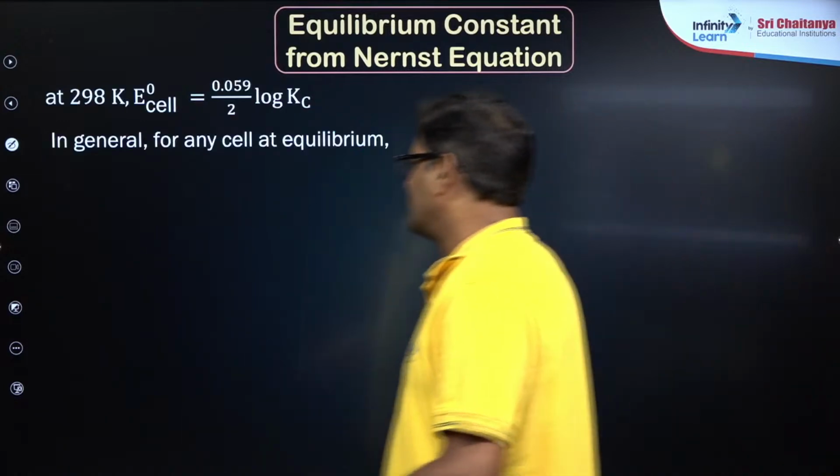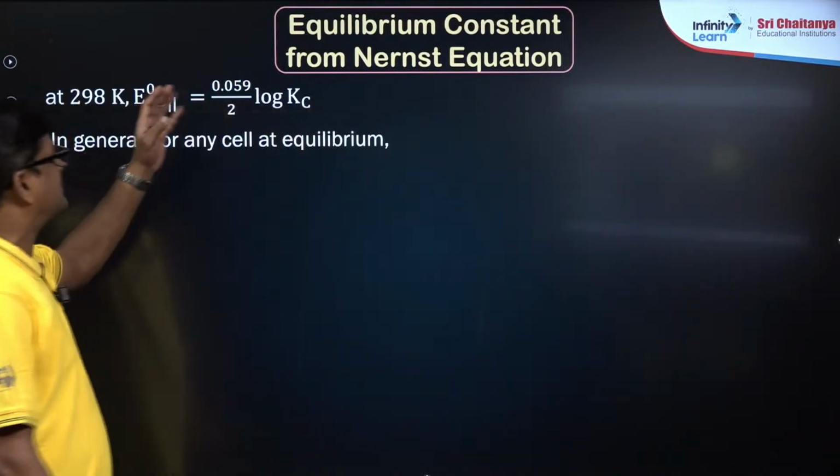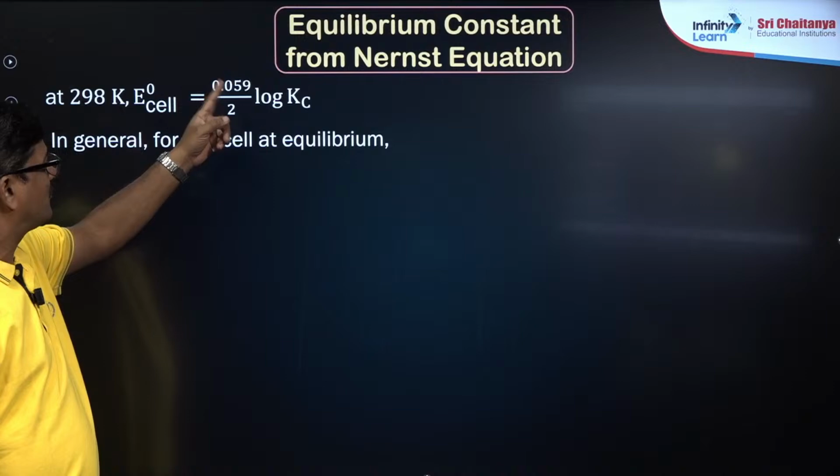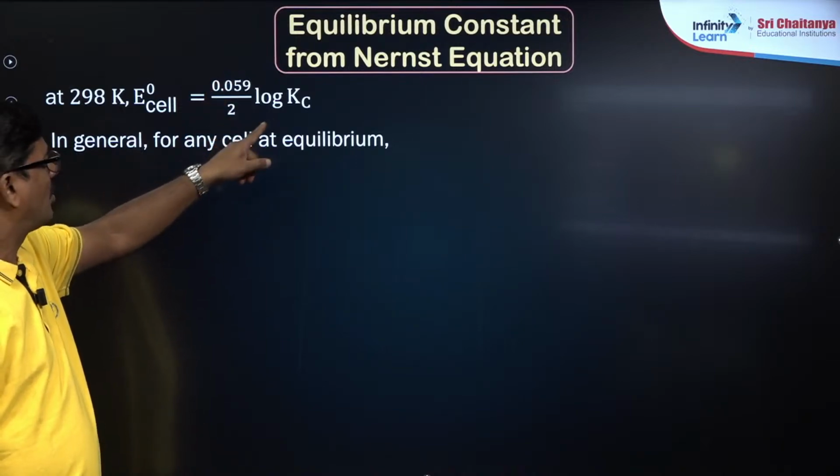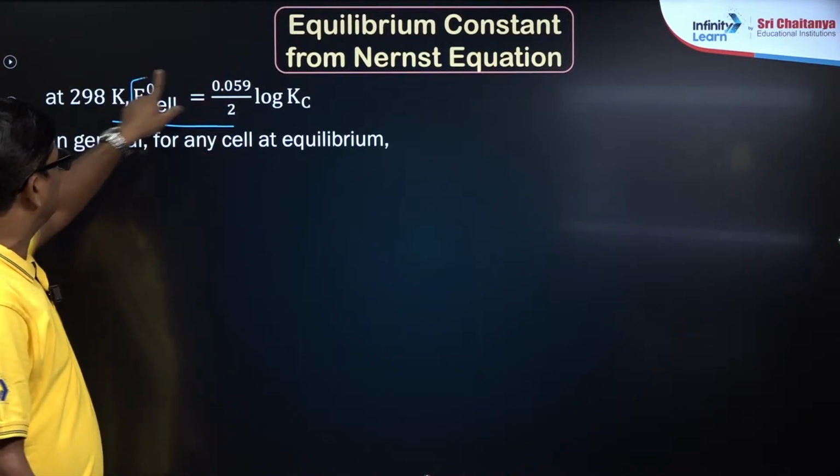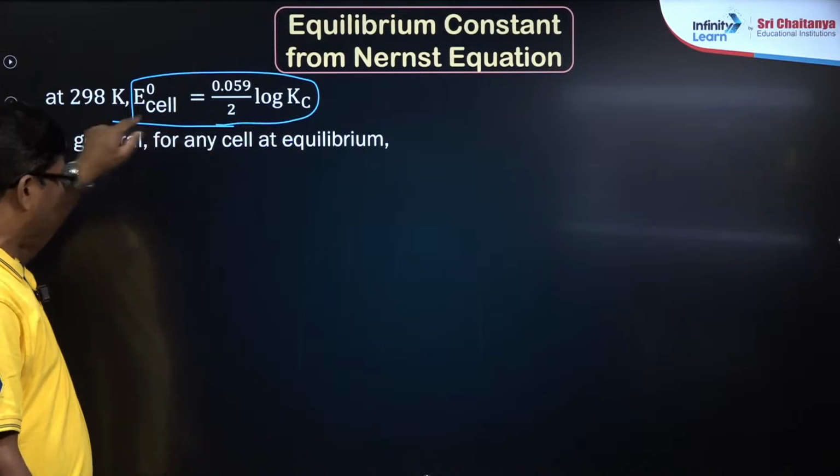And also at 298 Kelvin we can say E naught cell is equal to 0.0591 by 2 log Kc. So, from there the equilibrium constant can be calculated.